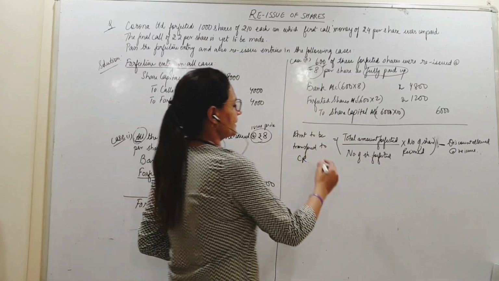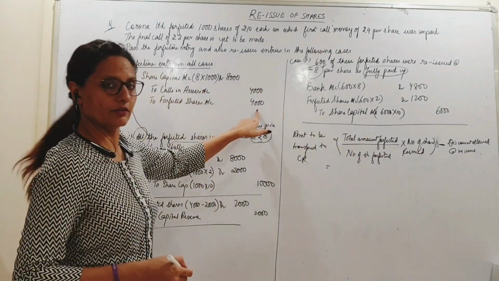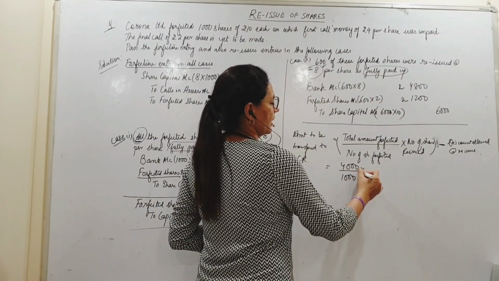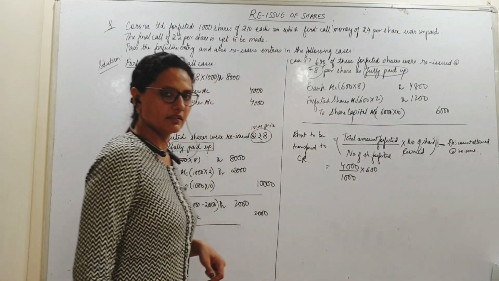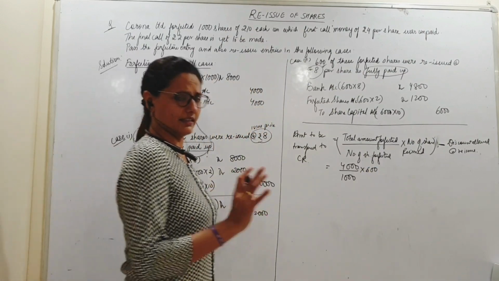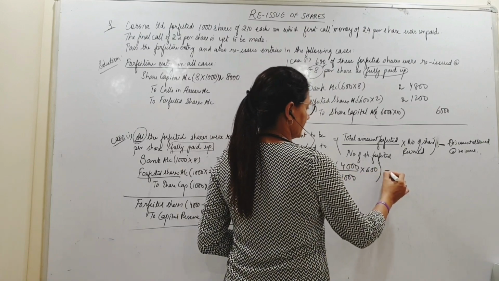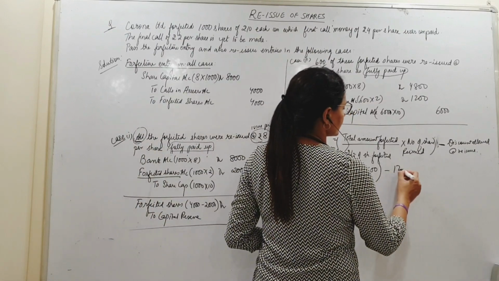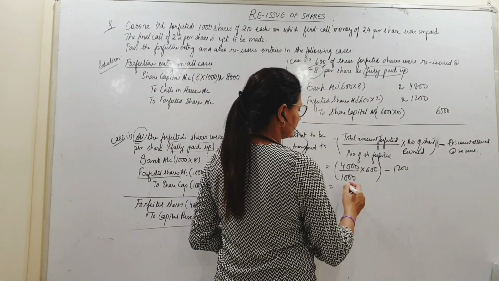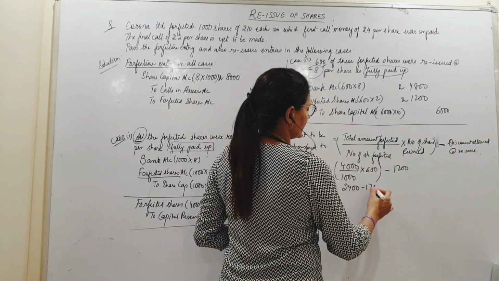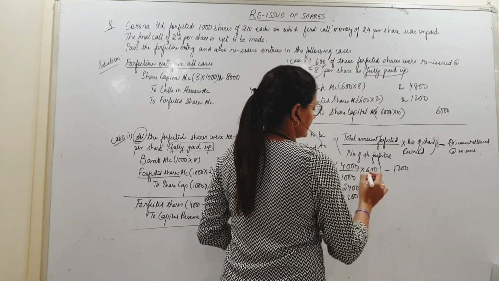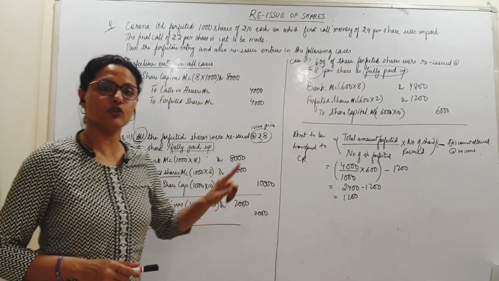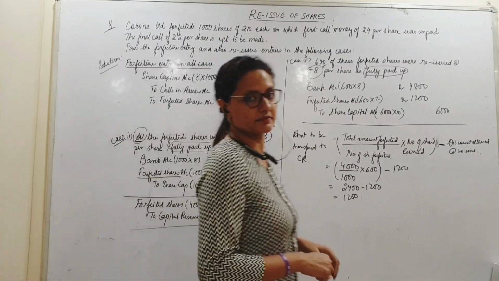ठीक है? तो इस सब में क्या है देखो? Total amount forfeited 4,000. On how many shares? 1,000 shares. How many shares reissued? 600. Right? तो 600 से related जितना है मेरे पास amount, उससे हम डिस्काउंट माइनस करेंगे. डिस्काउंट कितना दिया? 1,200. So this comes to 2,400 minus 1,200, which is 1,200. So I can transfer only 1,200 to capital reserve, nothing more than that.